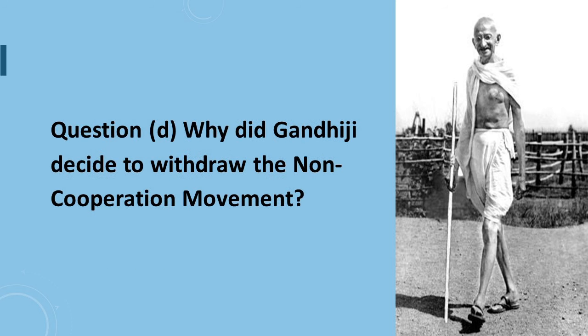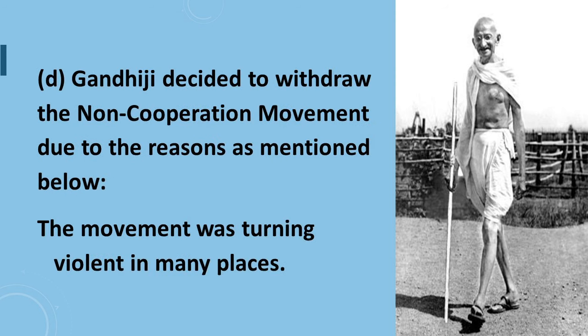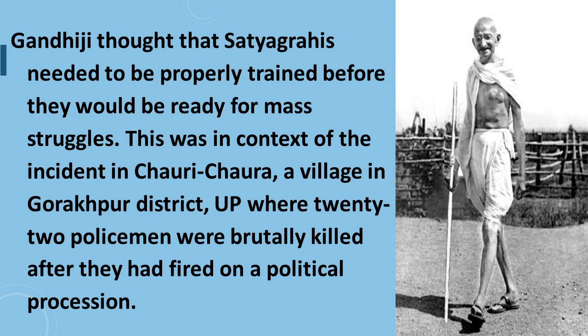Question 1, part D is, why did Gandhiji decide to withdraw the non-cooperation movement? Answer to question number 1, part D is, Gandhiji decided to withdraw the non-cooperation movement due to the reasons as mentioned below. The first one is, the movement was turning violent in many places. Gandhiji thought that satyagrahis needed to be properly trained before they would be ready for mass struggles. This was in context of the incident at Chauri Chaura, a village in Gorakhpur district, UP, where 22 policemen were brutally killed after they had fired on a political procession.